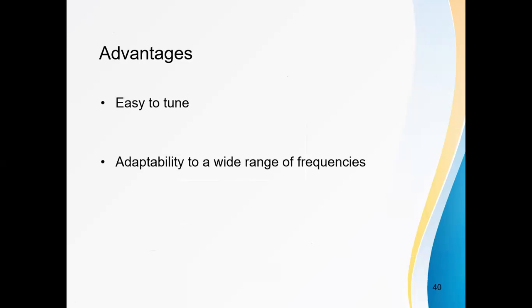What are the advantages of the Hartley oscillator? It is easy to tune, and adaptable to a wide range of frequencies by varying the L and C values. It is used as a local oscillator in radio receivers.